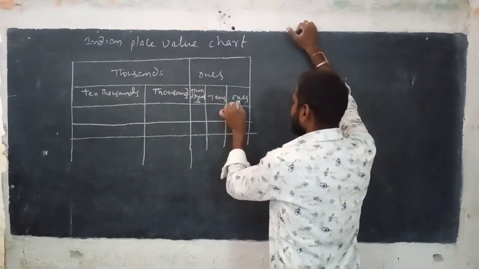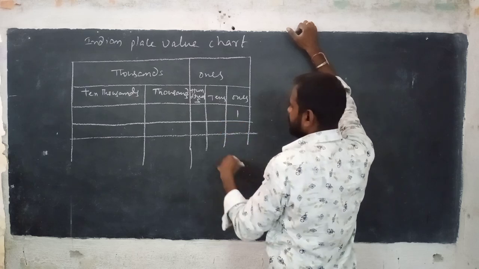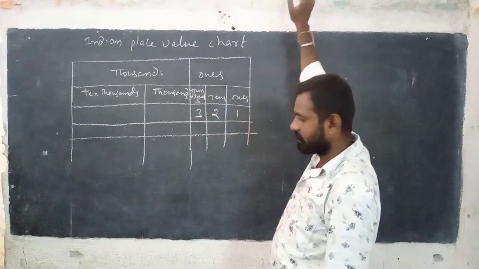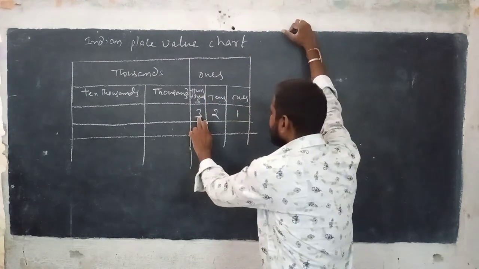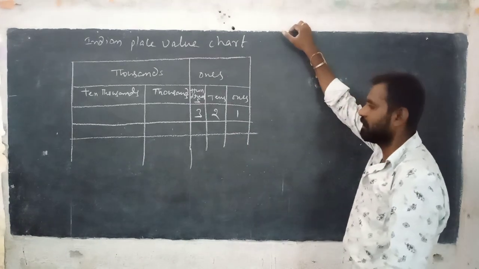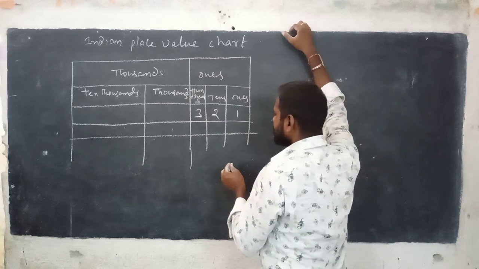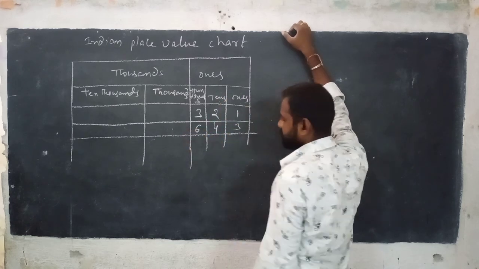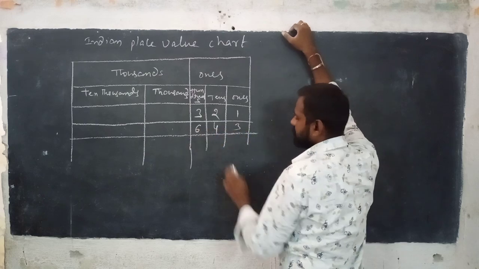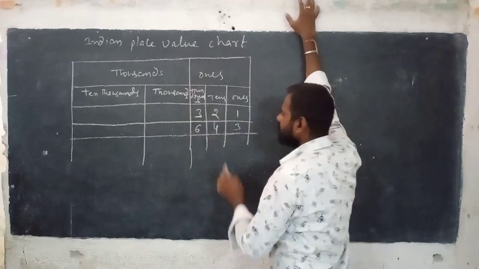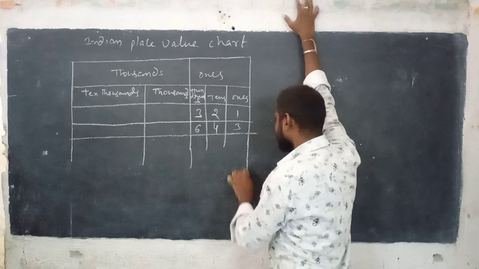See here, in ones place you can write 1, 2, 3. 1 is in ones place, 2 is in tens place, 3 is in hundreds place. You can read 321. That's it. 321. Now I am taking another one. See here, listen carefully. You can write here 3, here 4, here 6. Ones, tens, hundreds. 643.